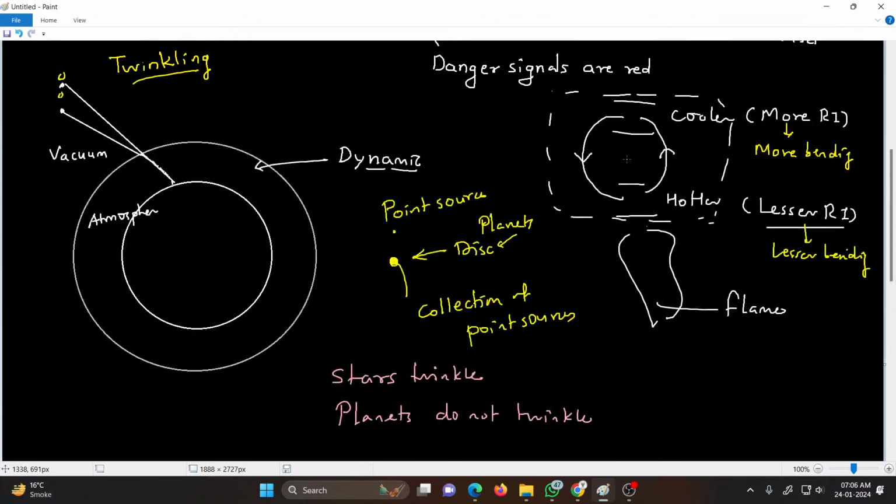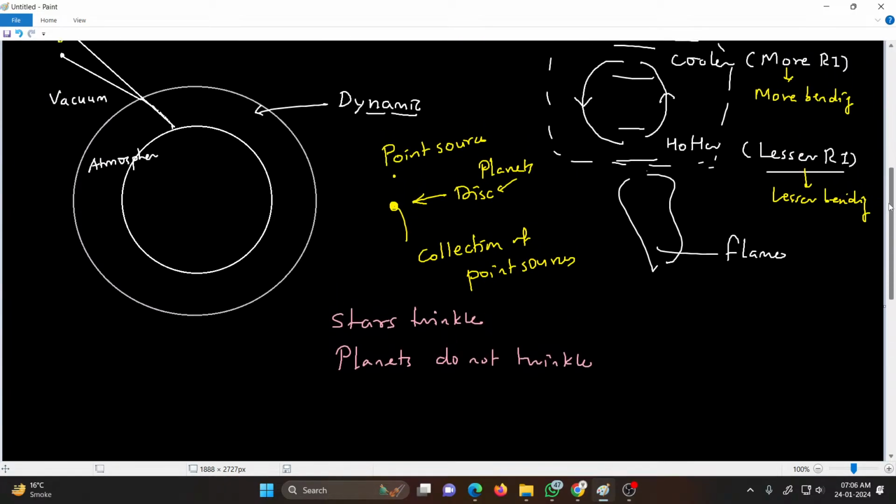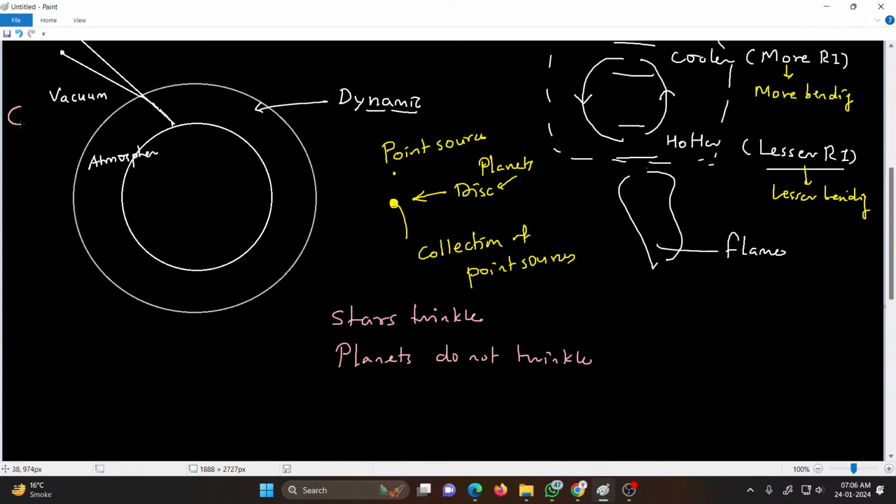Then there is advanced sunrise and delayed sunset. What happens when the sun rises? Suppose here is the sun, and this is the horizon, and the sun is below the horizon.